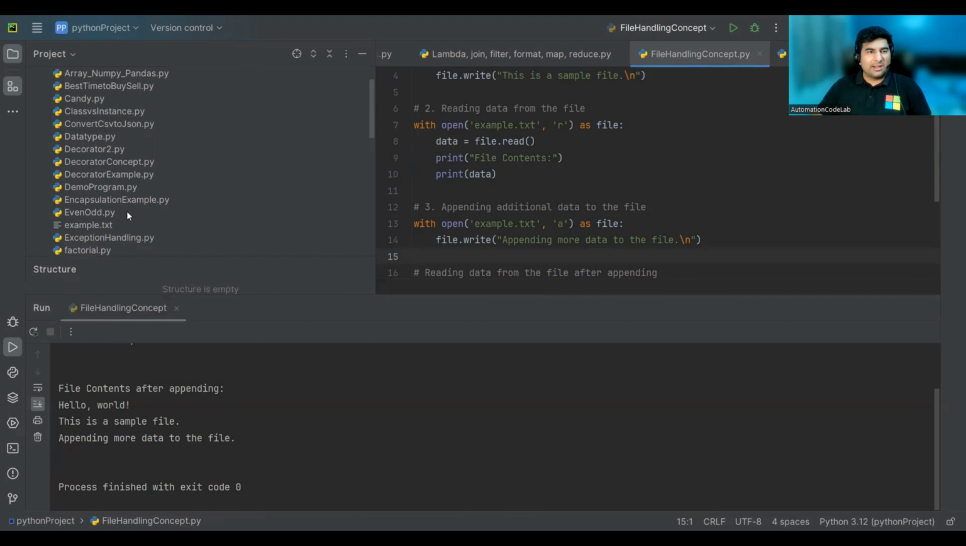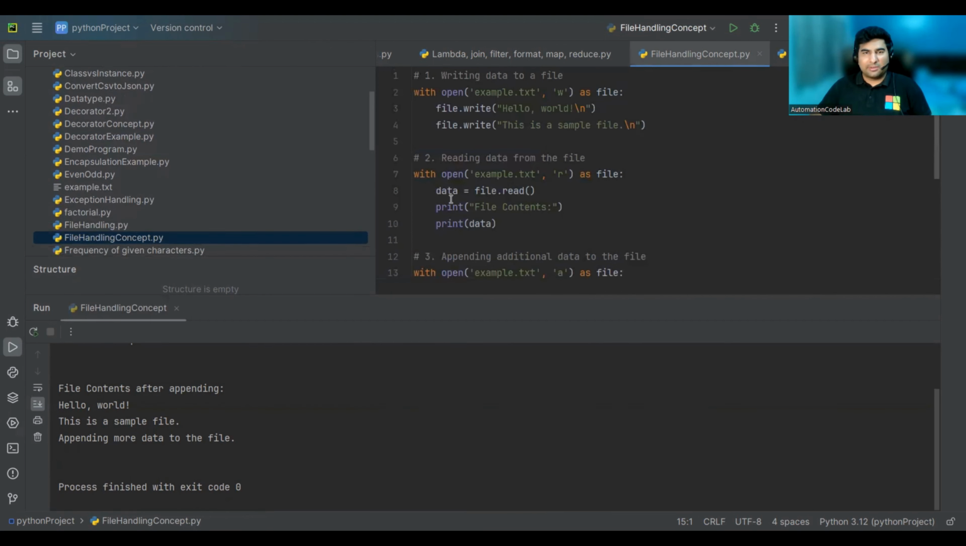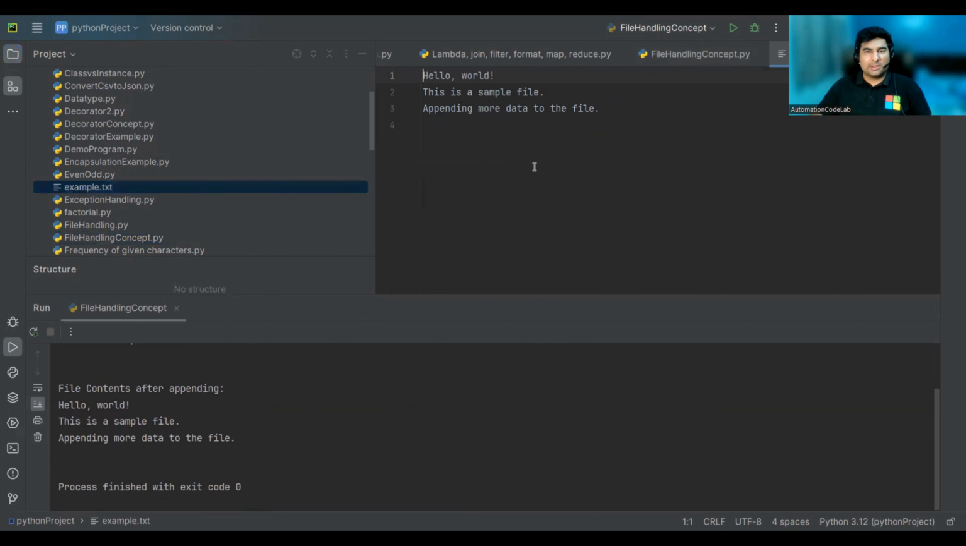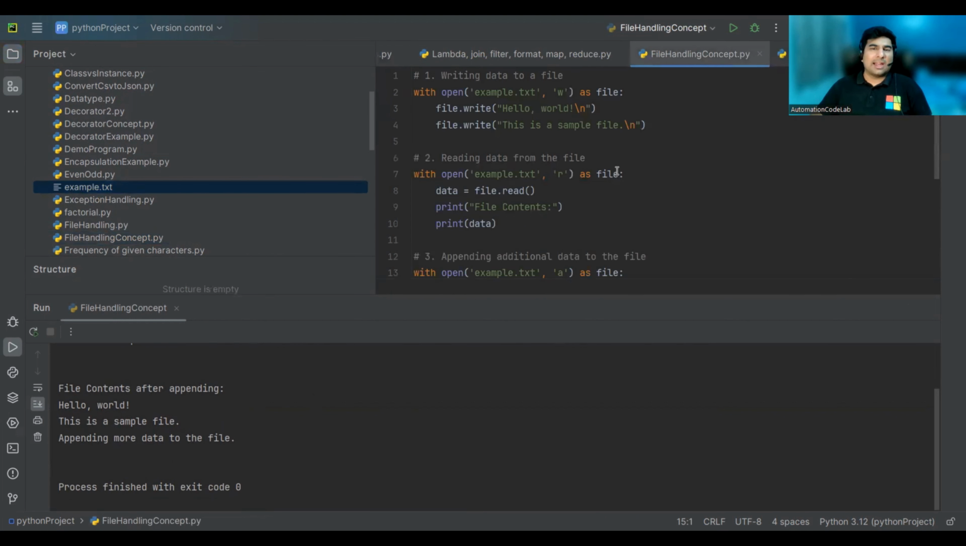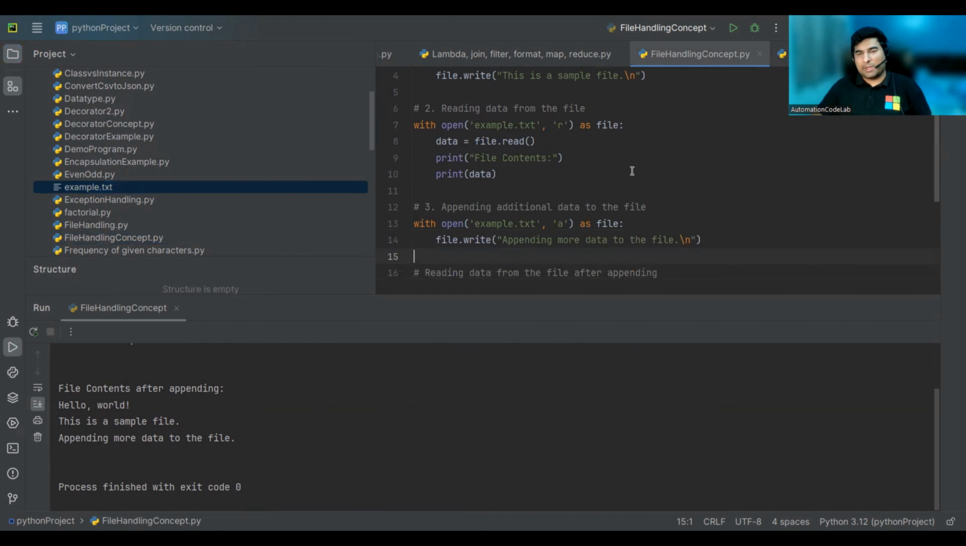You can see that example.txt is created over here, and the file contents first print hello world and this is a sample file. And after appending, you can see it is printing this. If I open this file, you will see the appended values are also included. So this is a simple file handling operation with read, write, and append.